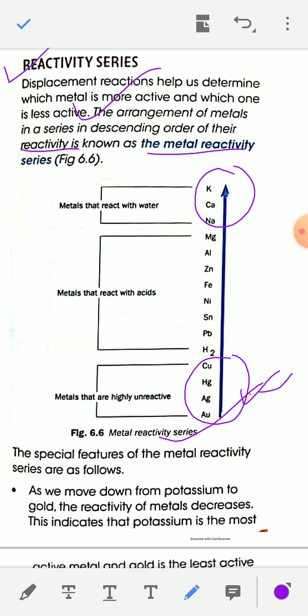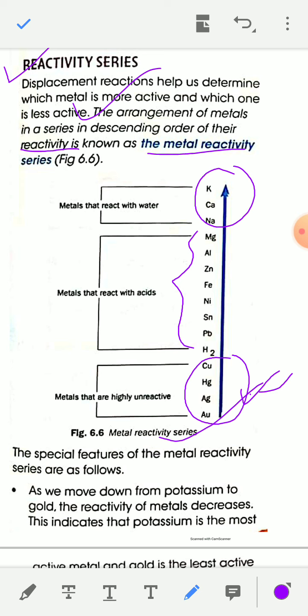And the metals magnesium, aluminum, zinc, Fe, nickel, tin, and lead are moderately reactive. So based on the reactivity of these metals, they are arranged in this metal reactivity series.